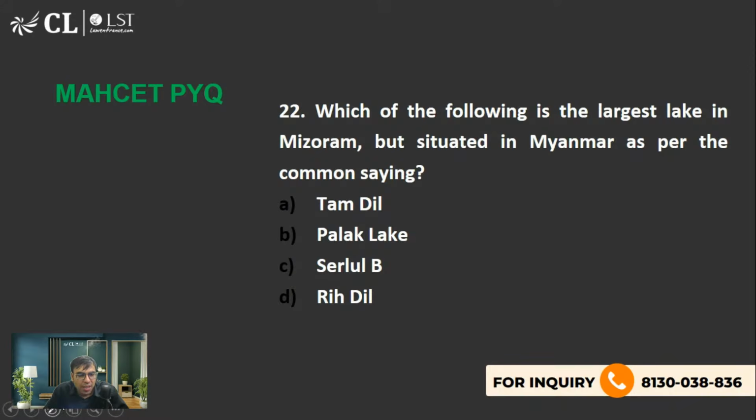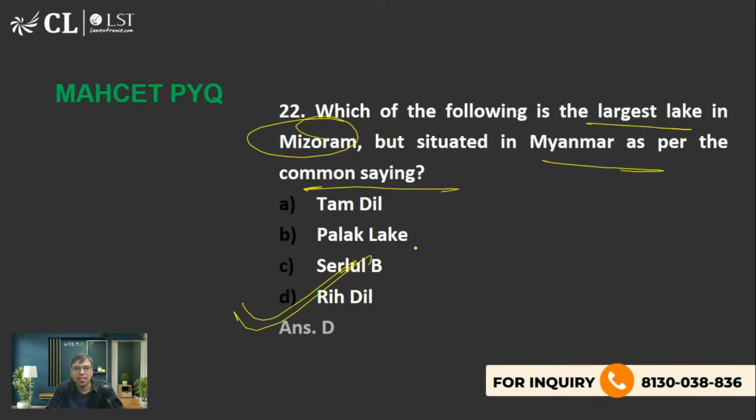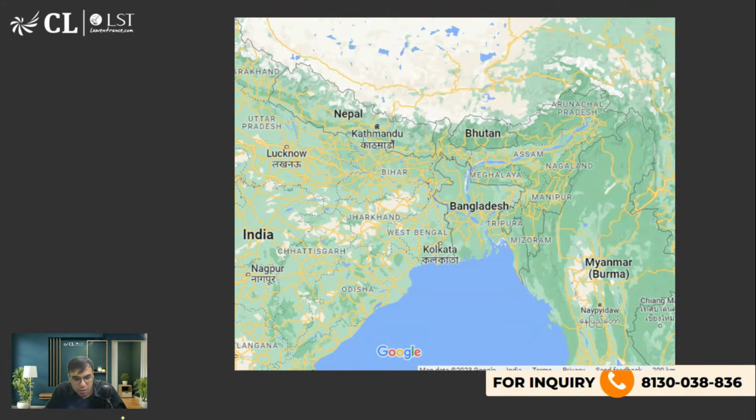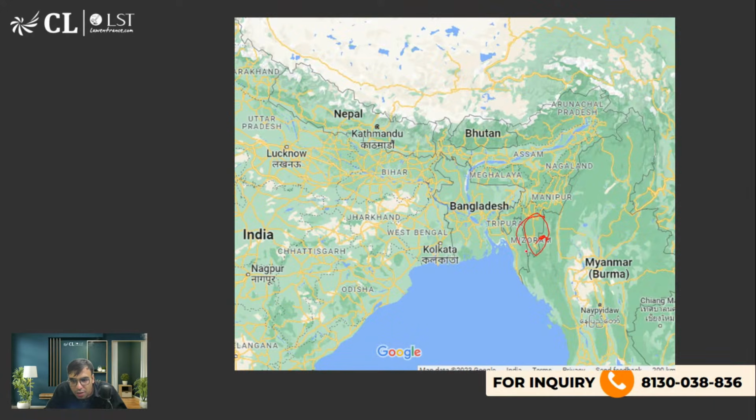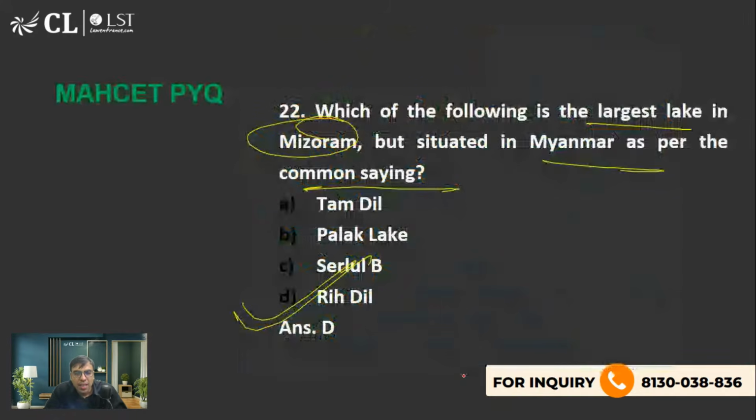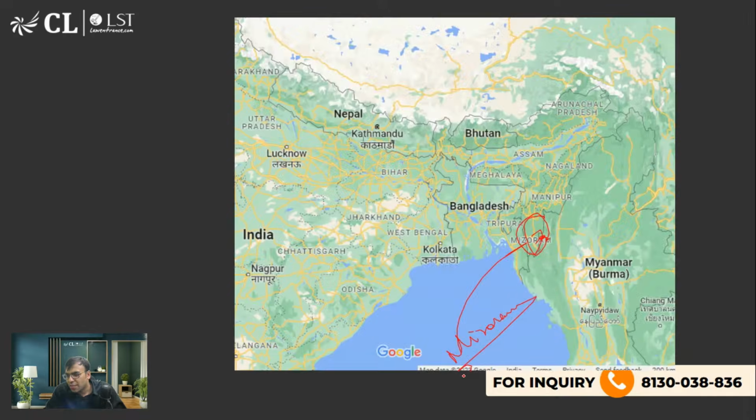Next is question number 22. Which of the following is the largest lake in Mizoram but situated in Myanmar as per the common saying? The right answer is that this is called Rih Dil lake. D is the right answer. It is somewhere here, Rih Dil, on the border of Mizoram and Myanmar. Here is Mizoram. Yes, Bhagat, Siddhivich, you all are right.